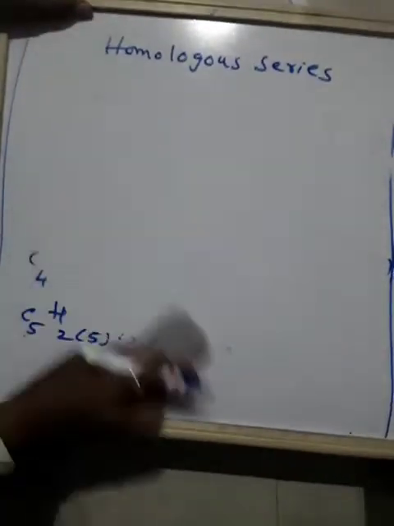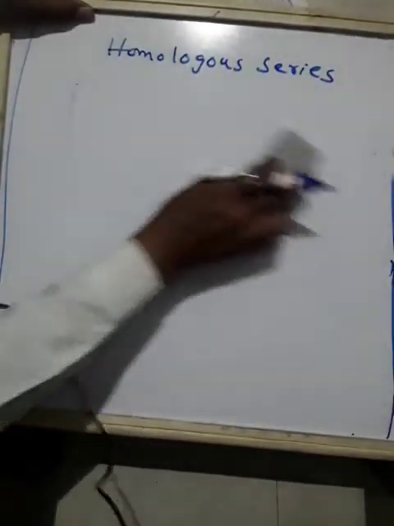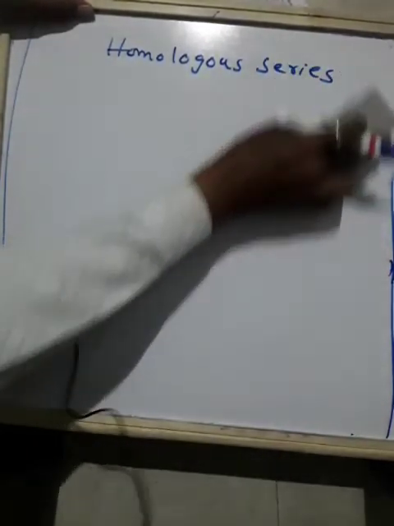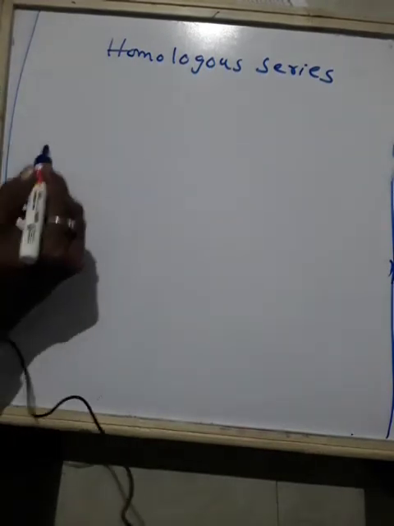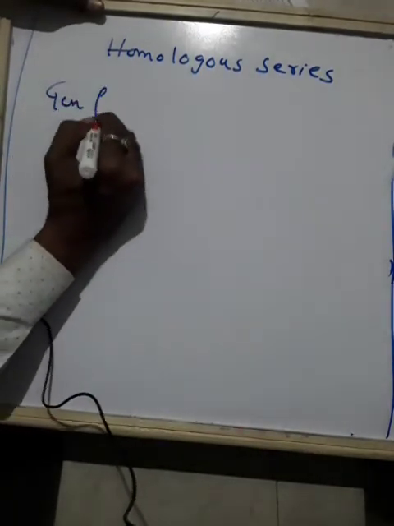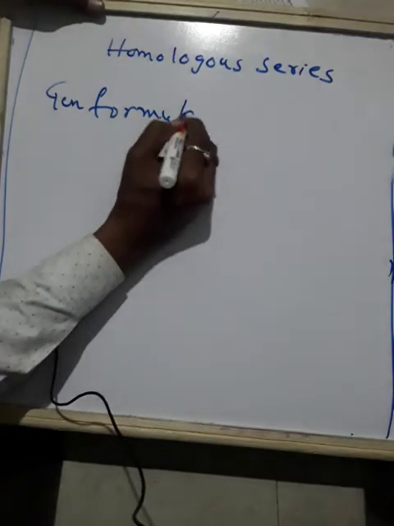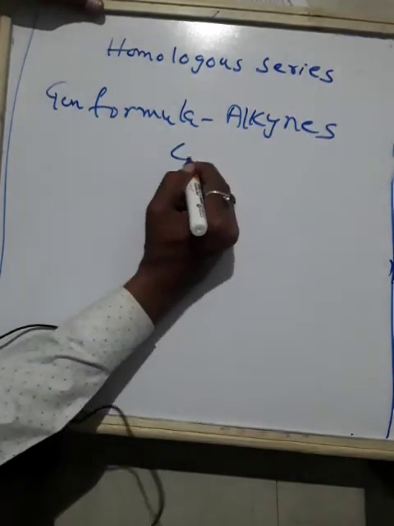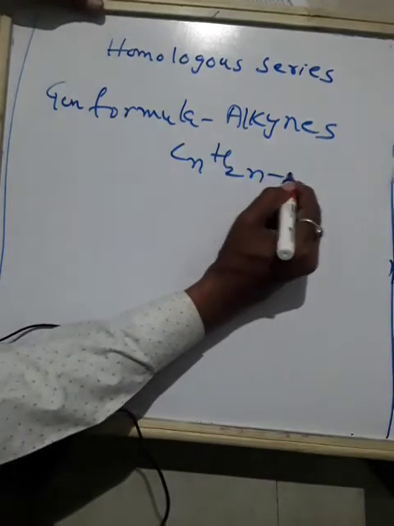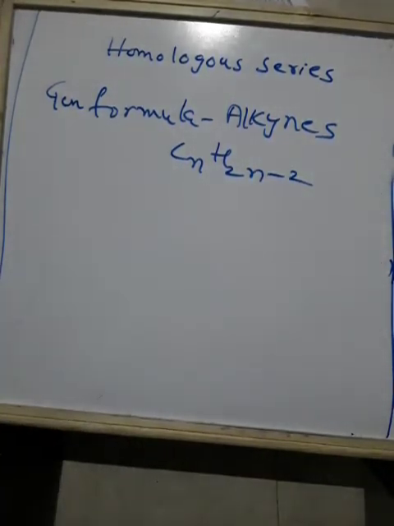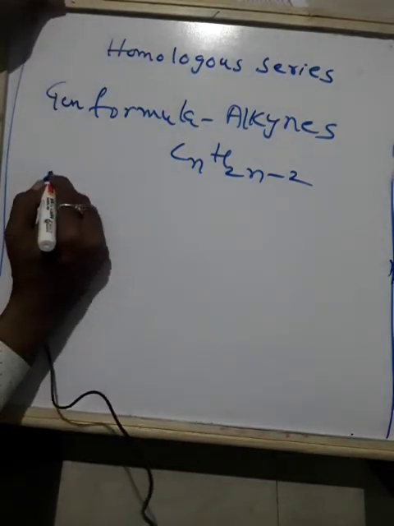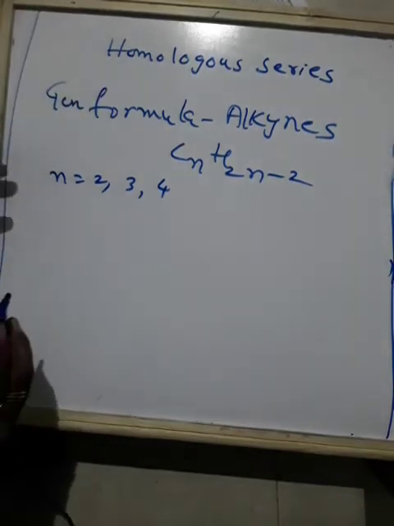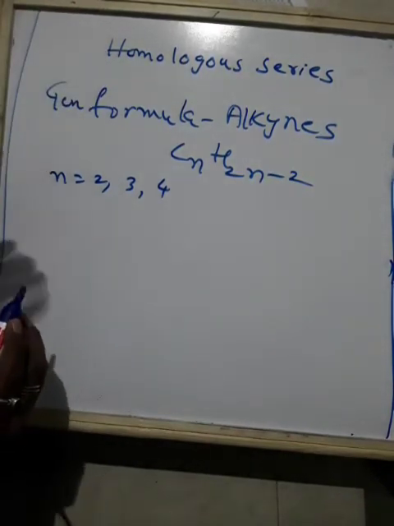Alkynes are the hydrocarbons which have a triple bond between the carbon atoms. The general formula for alkynes is CnH2n-2. Now N will indicate the number of carbon atoms: 2, 3, 4.